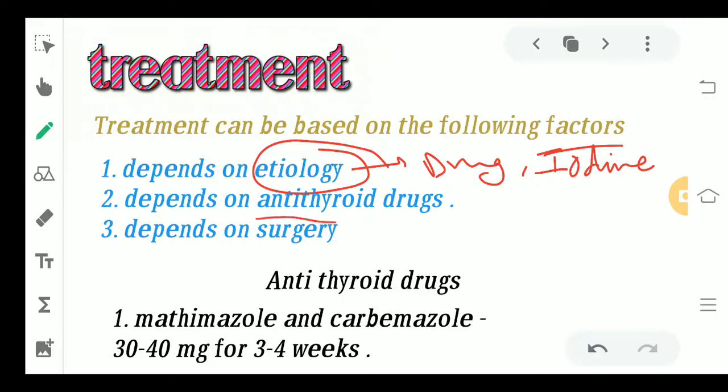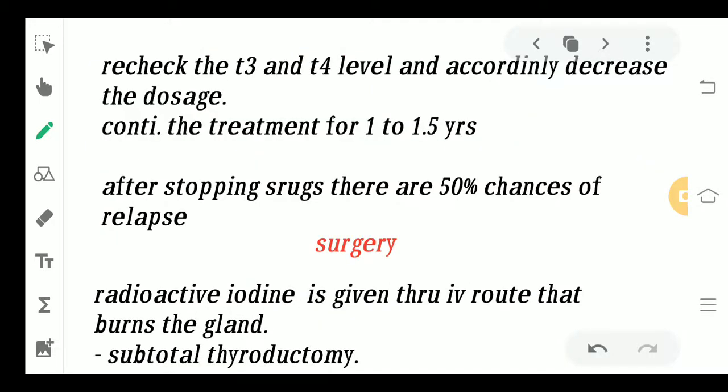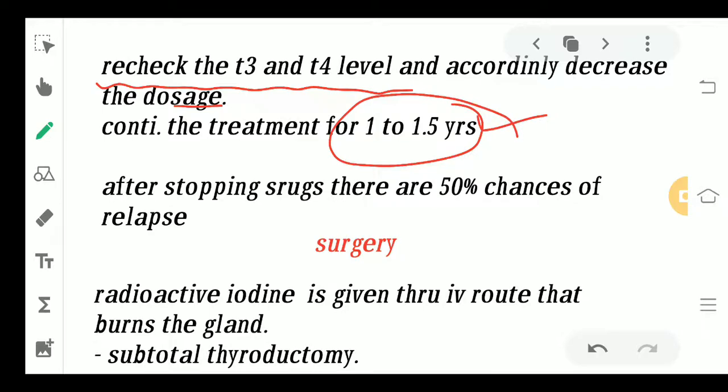Another thing is anti-thyroid drugs can be given. Now what are some anti-thyroid drugs? Methimazole, carbimazole. These are some of the anti-thyroid drugs. Initially we give them in a higher dose, like 30 to 40 mg for 3 to 4 weeks. After 3 or 4 weeks, we have to recheck the level of T3 and T4 in the patient. If the level has decreased, we are slowly going to decrease the dosage, but the whole treatment will be carried out for 1 to 1.5 years.